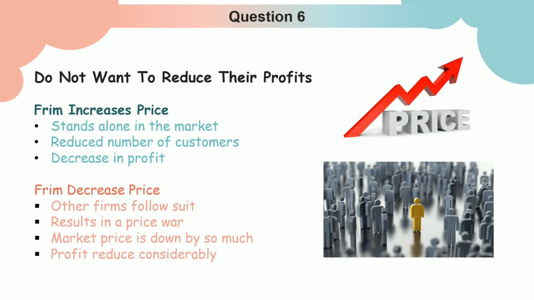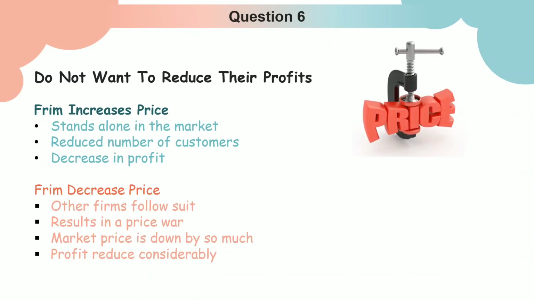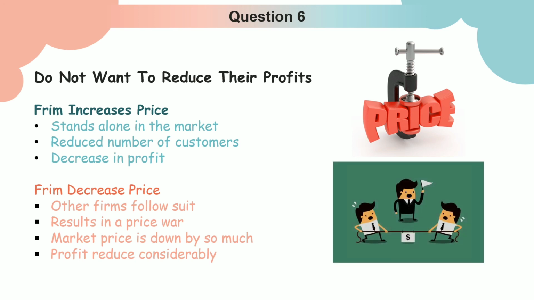Thus, the firm that raises its prices loses a lot of customers and sees a fall in its profit. On the other hand, when a single firm decreases its prices, all the other firms follow suit. This is because the other firms fear that the firm that has reduced its prices will now be able to earn much higher profits. This results in a price war where firms repeatedly decrease prices. In the end, the market price is down by so much that all firms see their profits reduced considerably.